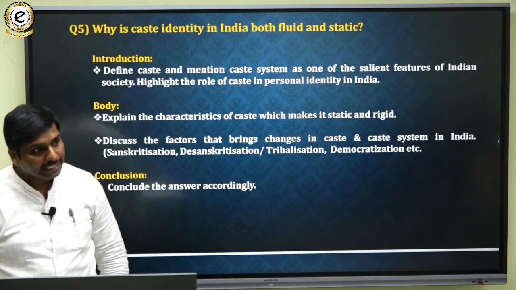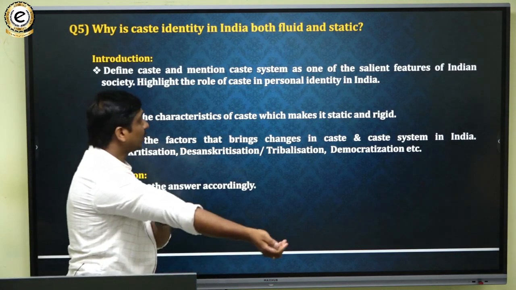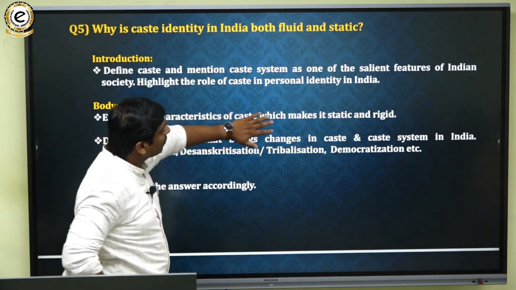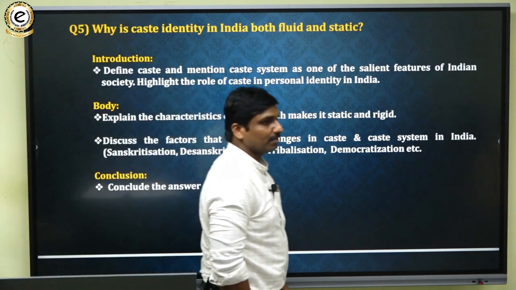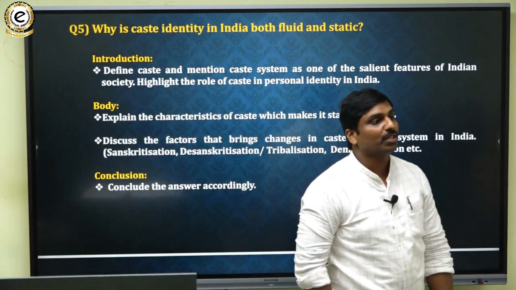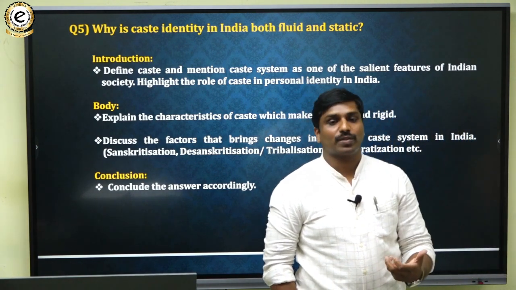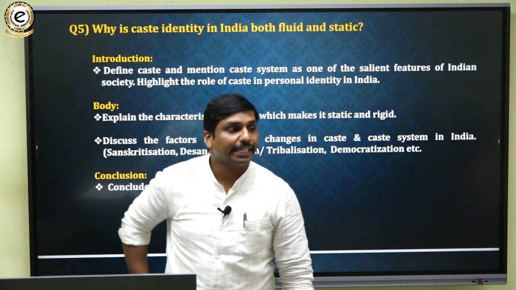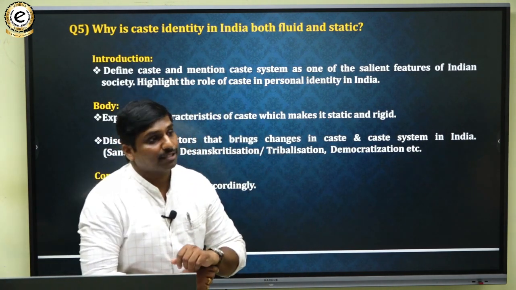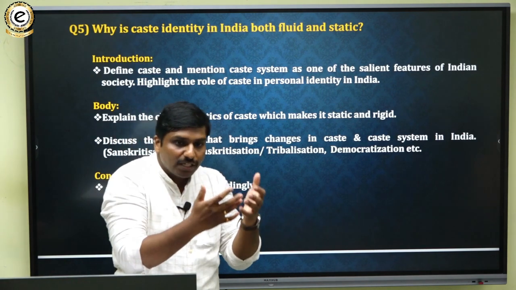And in the next portion you have to mention the basic characteristics of the caste system. You have to highlight the segmental division of the society or hierarchical arrangement of the society, and that caste is rigid, and all such kind of features you have to mention.